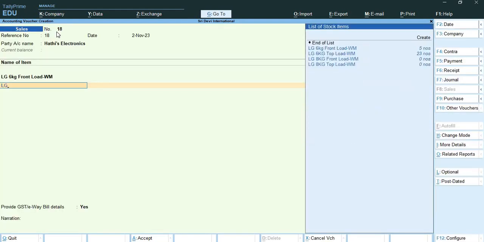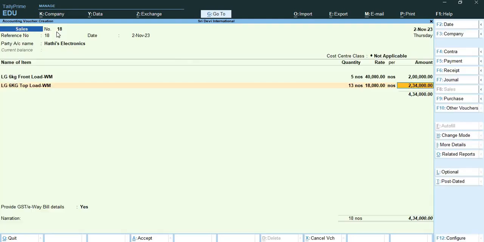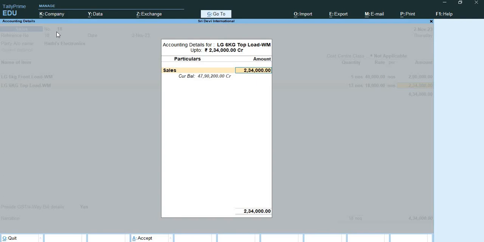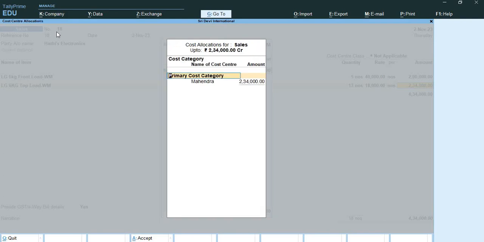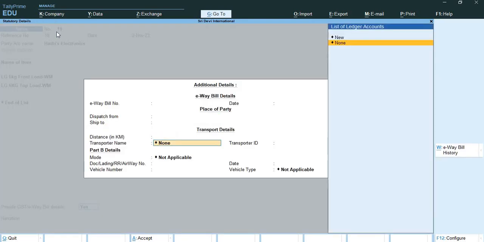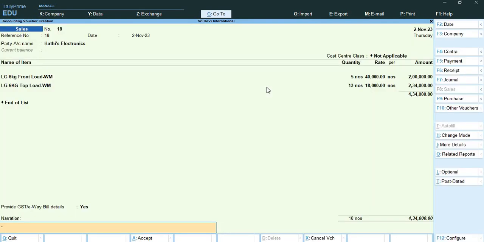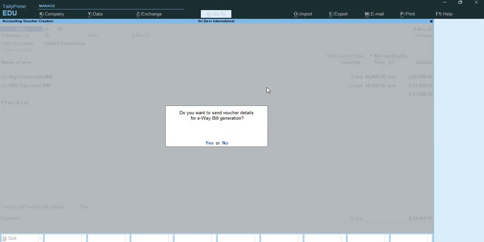Now LG 6 kg top load. Godown is Karnataka location. Quantity is 13 number at the rate 18,000. And this way my sales of rupees 2,34,000 comes under Mahindra. And this way my entry of sales has been done. So the total sales I am doing to Hathis Electronic is 4,34,000. Alright, so this way my entry is done.